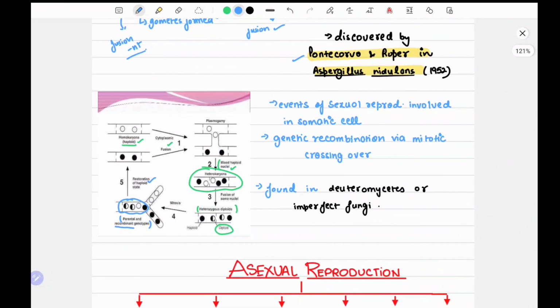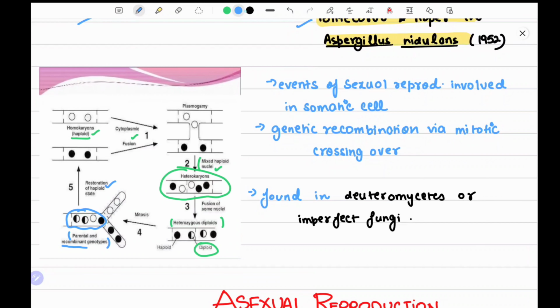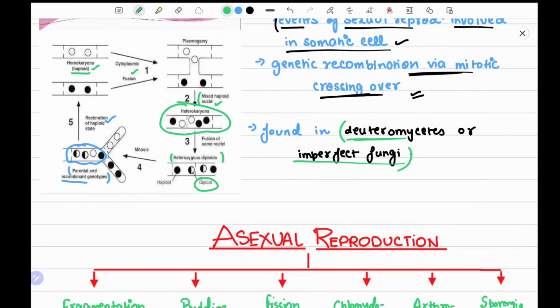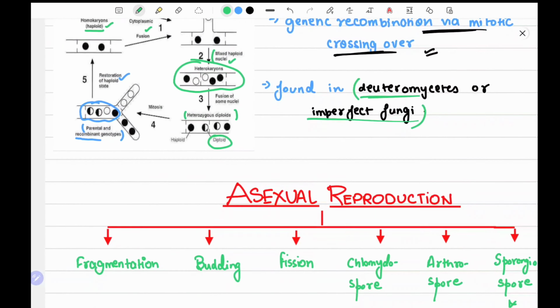Now we will see the events of parasexual reproduction. First, it is involved in somatic cells. I have already told you about mitotic crossing over. Second is genetic recombination via mitotic crossing over, so the second line explains the first line. It is found in deuteromycetes or imperfect fungi. Deuteromycota are imperfect fungi. Deuteromycetes and ascomycetes will be covered later in the classification section, but for now, just learn that it is found in deuteromycetes.